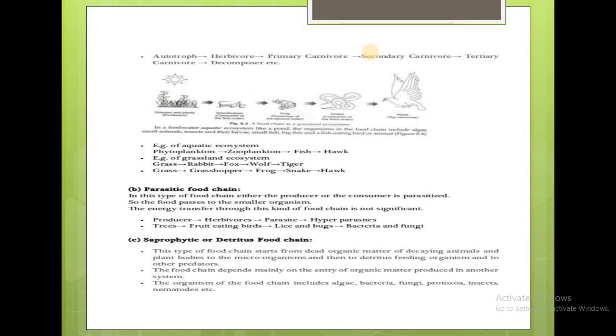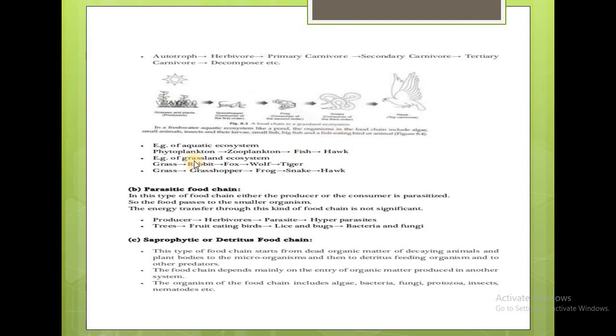So this represents the grazing food chain, where autotrophs are eaten by the herbivores, which act as the primary consumers, and herbivores are eaten by the primary carnivores, and the primary carnivore is eaten by the secondary carnivore, and the secondary carnivore is eaten by the tertiary carnivore, and when they die they are decomposed by the decomposers. This figure shows the picture of the grazing food chain.